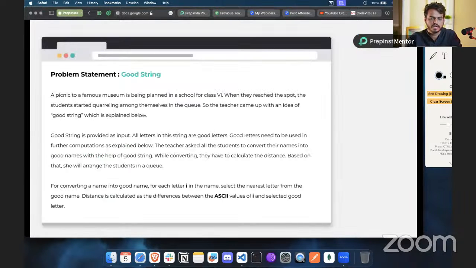All right, so what I did is we have picked some of the questions. This is the first question which has been asked in the CodeVita round one, zone one. So we are going to solve this specific question, and do let me know if anyone has tried this question.